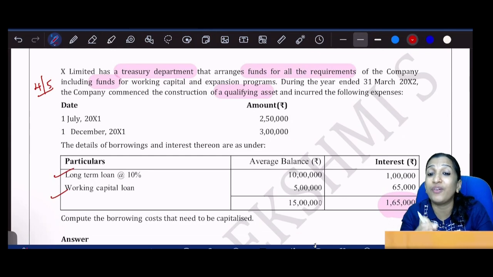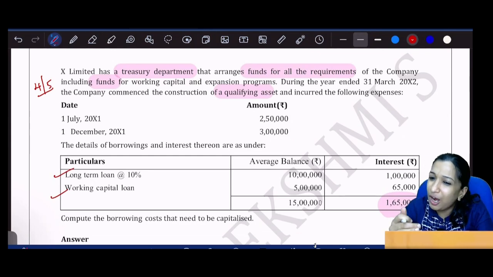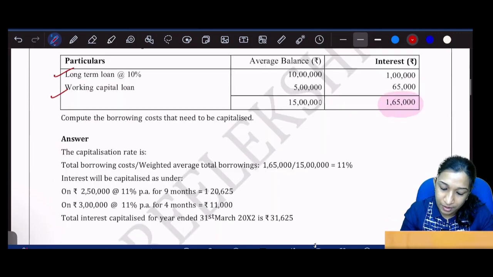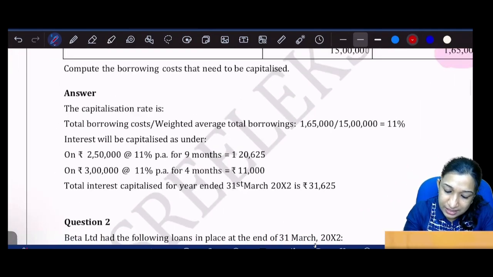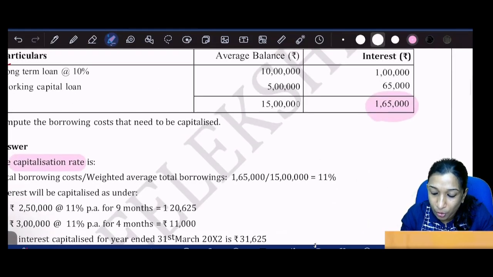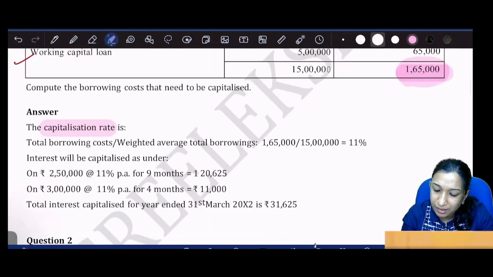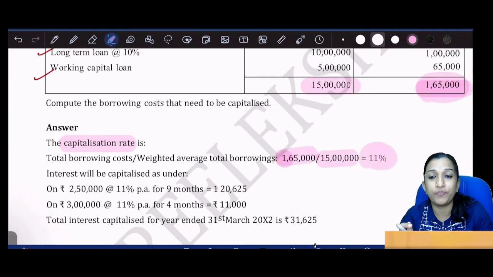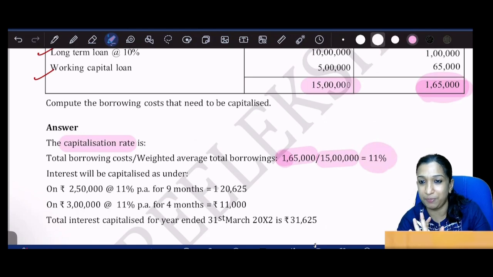We should calculate the weighted average borrowing rate. How to calculate it? Easy. The weighted average borrowing rate is the capitalization rate: our borrowing cost divided by total weighted borrowings. So the weighted average borrowing rate is 11%.